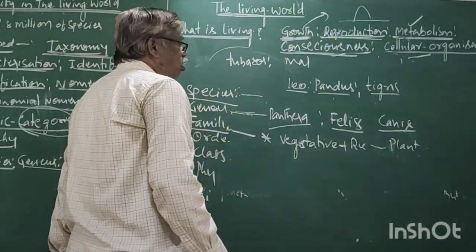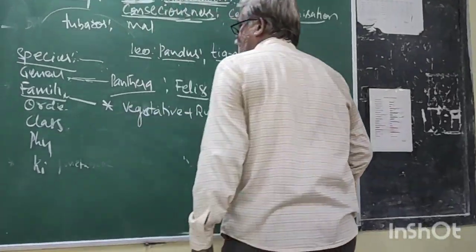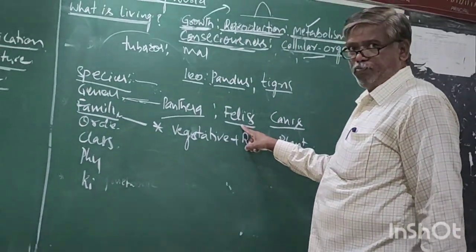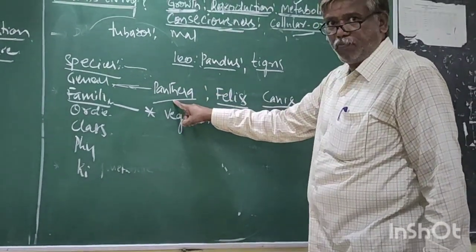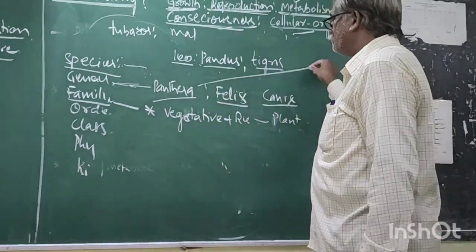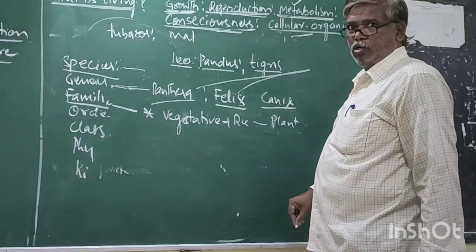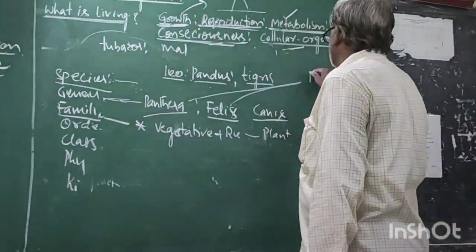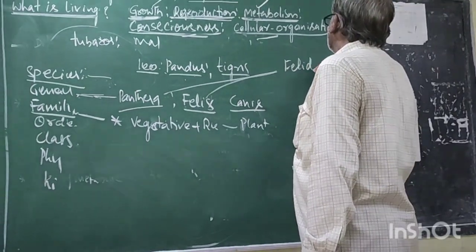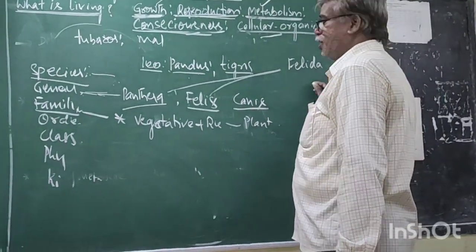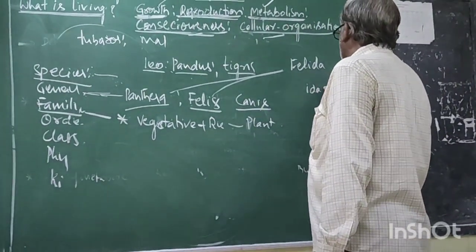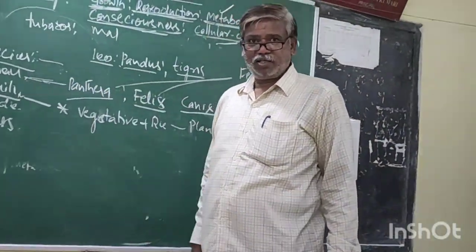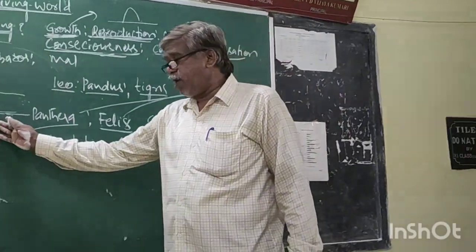Right. Now, suppose what is this, Felis? What is this, Panthera? These two genera together form a family, Felidae. Adding -idae to the genus, we can write the family.